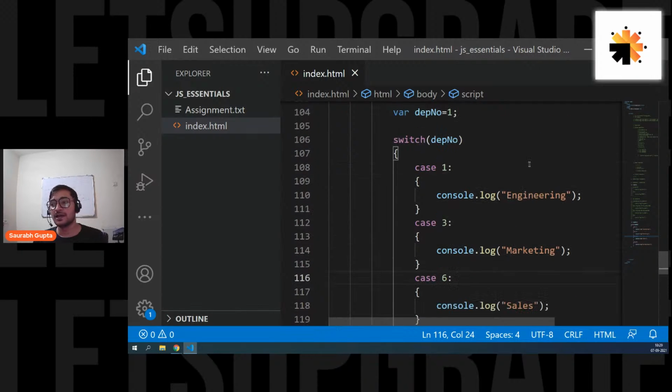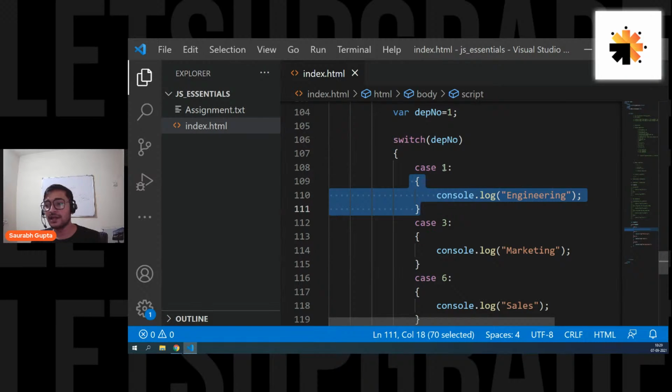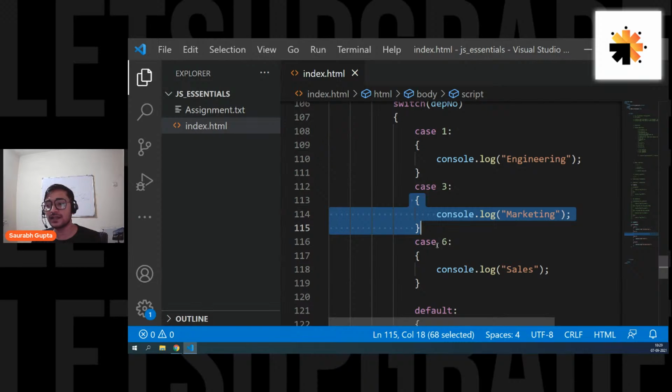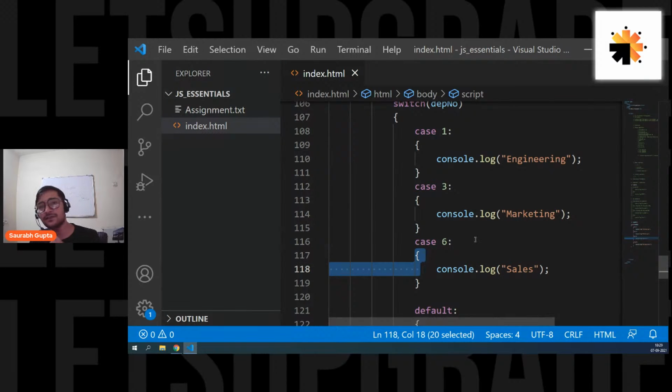Now guys, see, internally it is working like this. If department number is equal to 1, print this. If department number is equal to 3, perform this. If department number is equal to 6, perform this. So now you can ask, sir, then why are we not using if here? Why use the switch case? If this can be done using if else, why are we using a switch case? So remember guys, switch case executes faster. The speed of switch case is fast.